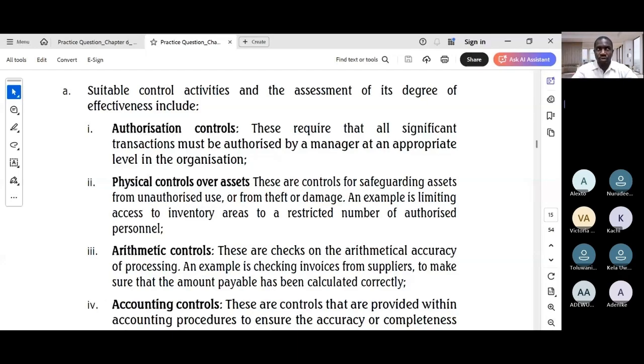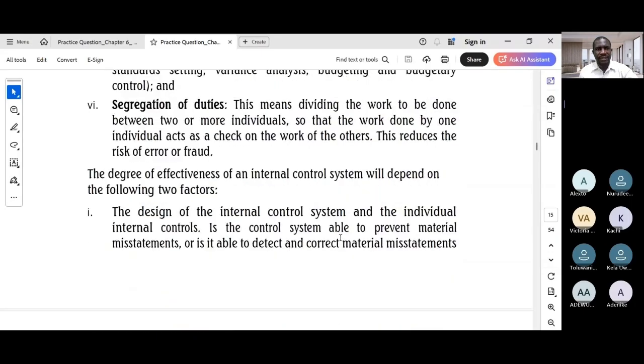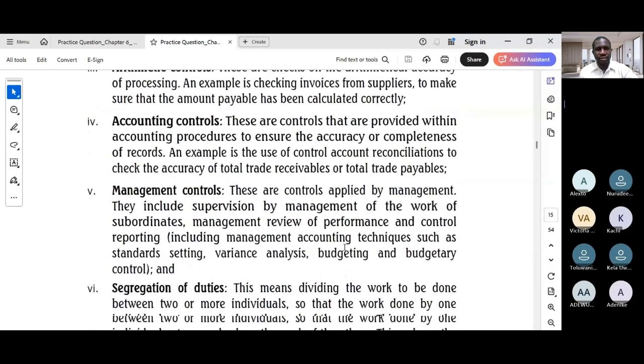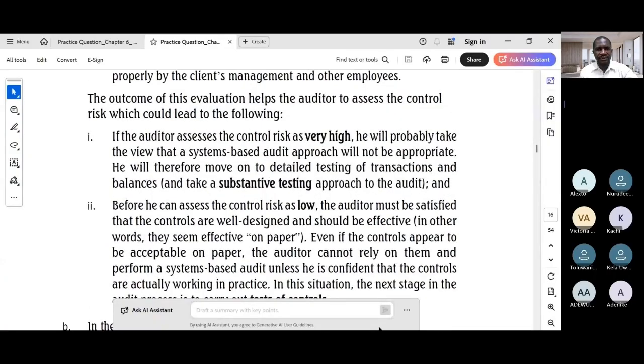And in assessing effectiveness of the controls, you must discuss the two-step process: the design effectiveness, speaking to the controls, or asking questions like, do the controls look good on paper? Then after looking at design effectiveness, look at implementation effectiveness, answering the question: are they actually being applied? So we need to explain that the auditor does this through walkthroughs or tests of controls. We've discussed all this in the lectures. So the answer provides a roadmap on that, and we should be able to answer that based on the clear roadmap the examiner has provided.